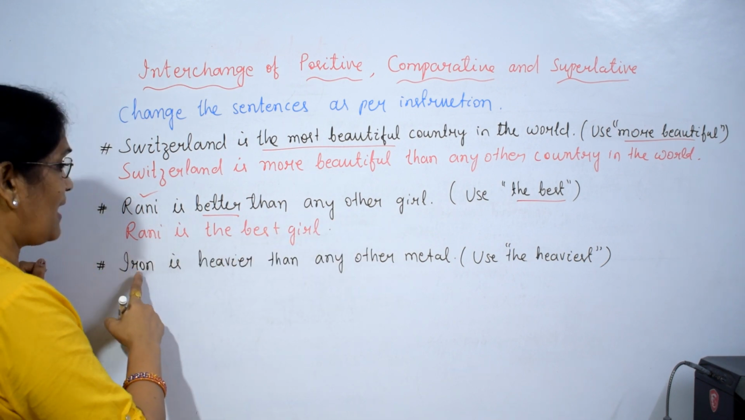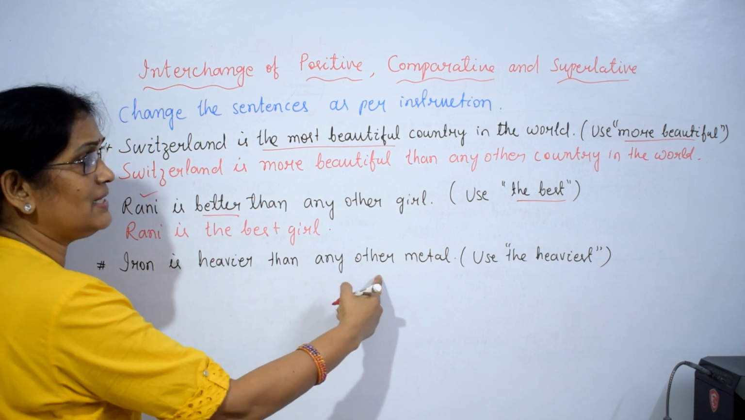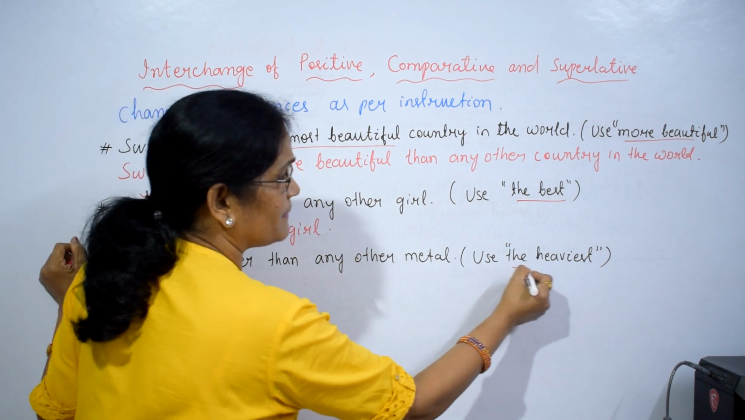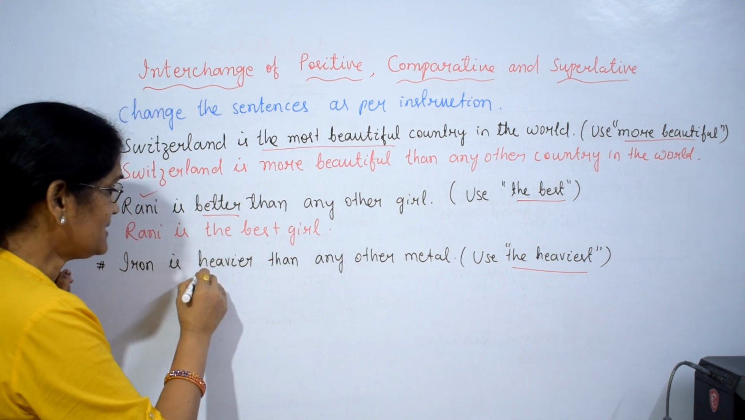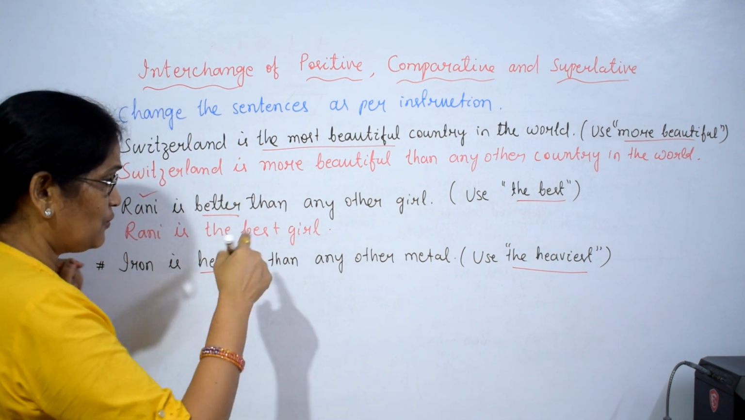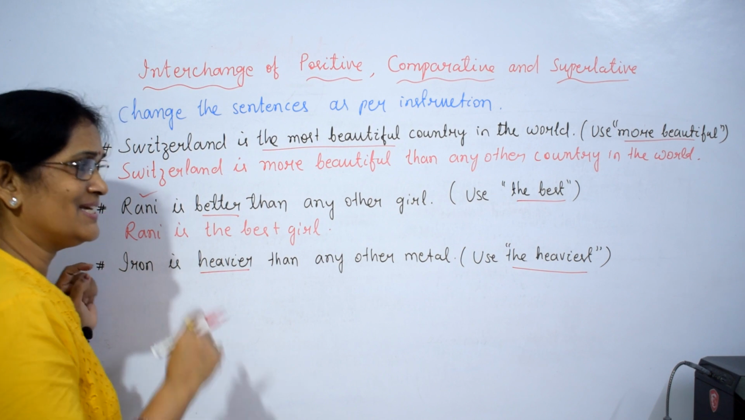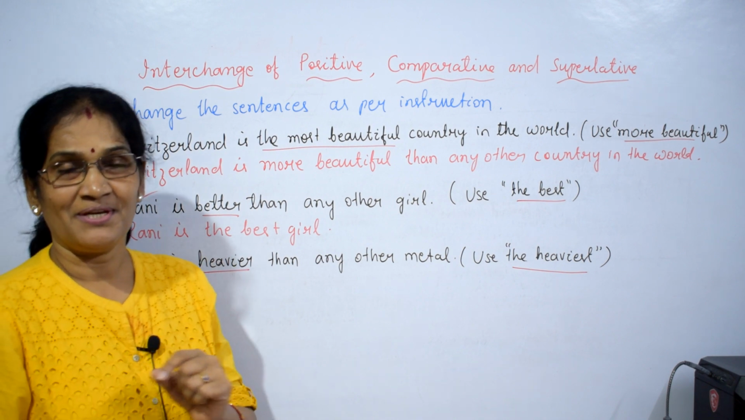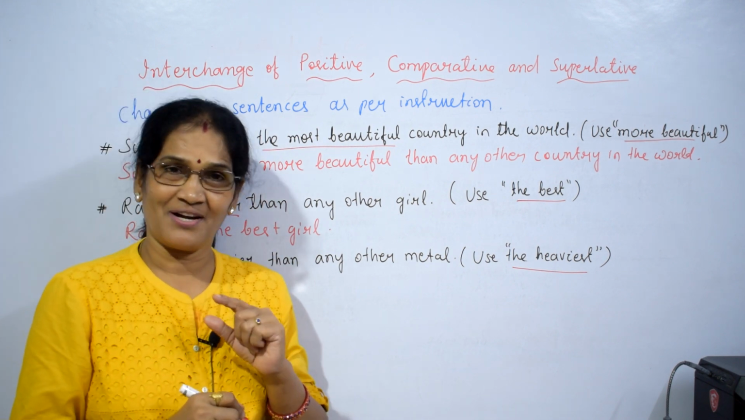Next question. Iron is heavier than any other metal. Use the heaviest, superlative degree. It is in comparative degree. We have to write it in superlative degree. This question is for you. Write and put it into the comment section.